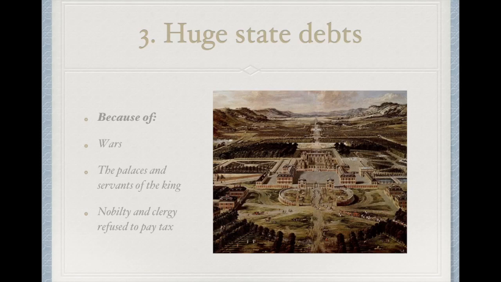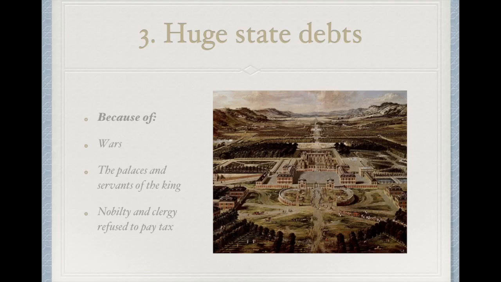Another reason is that the nobility and the clergy refused to pay taxes. They were the government. They ruled the entire country. They had land, big buildings, big houses, but they did not want to pay for all these things. They didn't want to pay for the war, so they refused to pay any taxes. So the third estate were the ones that had to pay for everything.